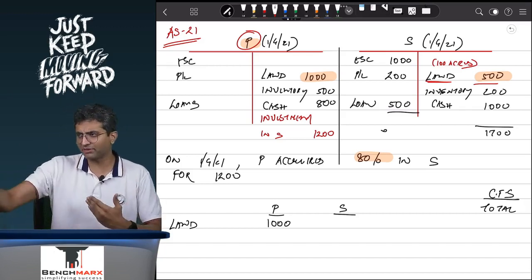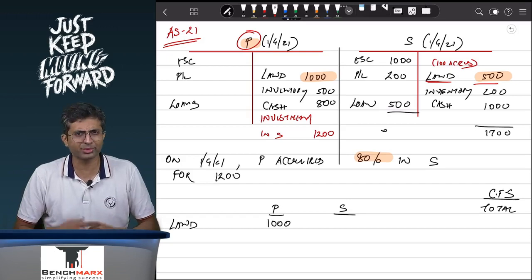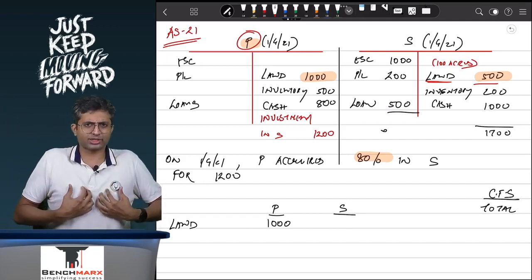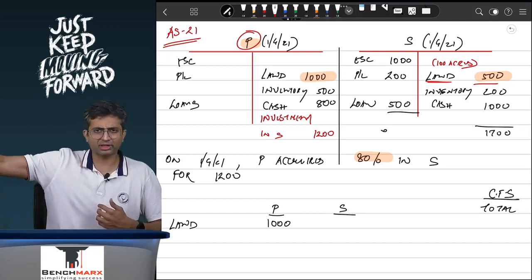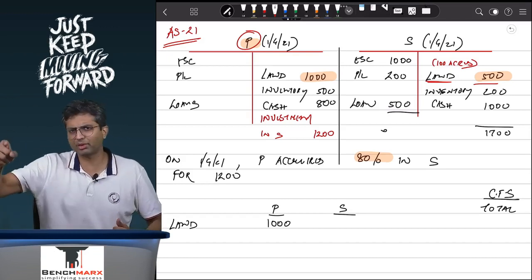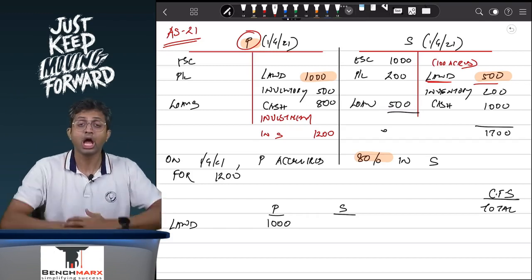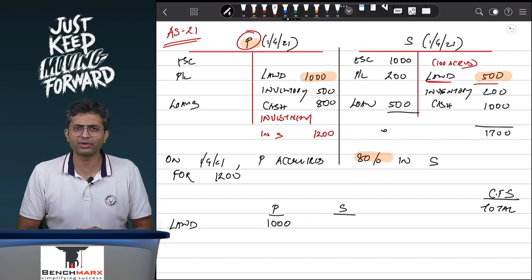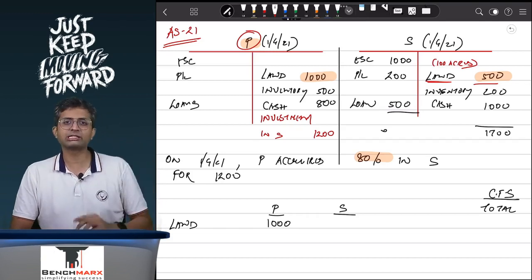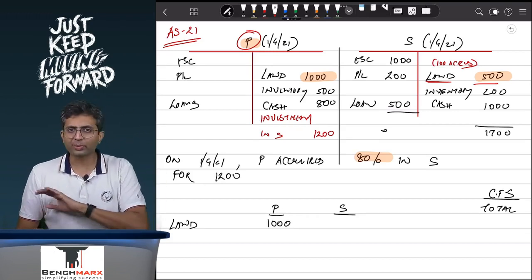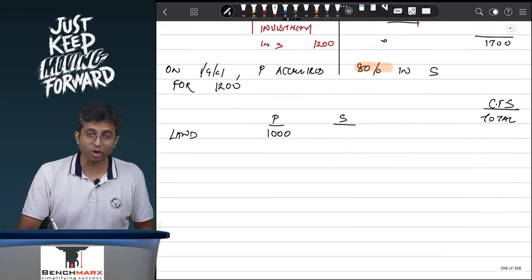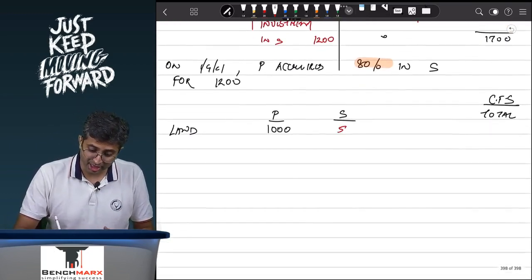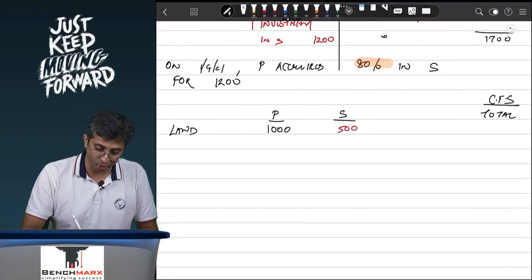If I am a coaching class and I have a subsidiary in which I have a 51% stake, I can proudly tell the world that I have 10 classrooms and another 5 classrooms which my subsidiary has. I might have a 51% stake, but what is to be taught in the classrooms, what is to be done inside those classrooms, I can direct by virtue of that 51 or 80% stake. Hence AS21 tells you that irrespective of what stake you own, you will consolidate 100% of the assets and liabilities, and hence 500 of land will be taken over.